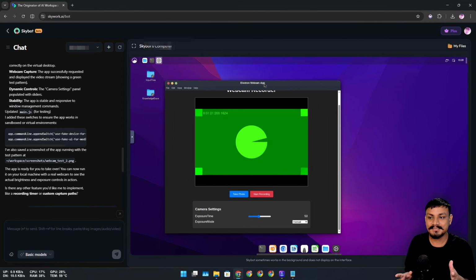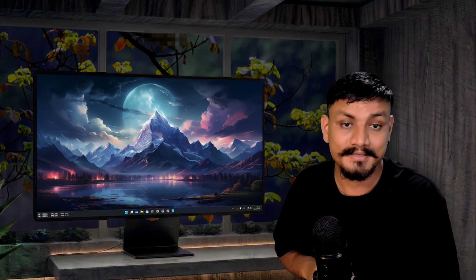So just like this, you can do anything that you want, and you can automate anything that you want. And the best part is you don't have to set up anything. It just works. And yeah, that's it for this one.